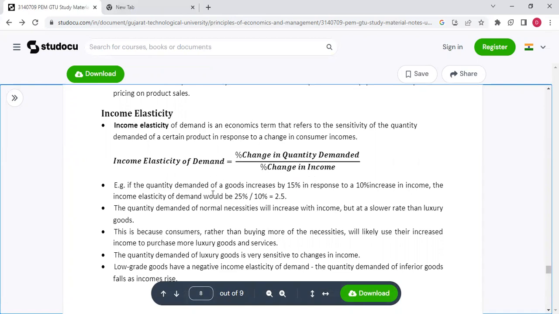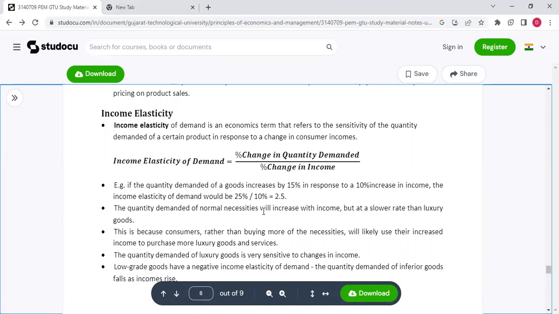If the quantity demanded of a good increases by 15% in response to a 10% increase in income, what will the income elasticity be? Percentage change in quantity demanded 25% upon 10%, that will be equal to 2.5.